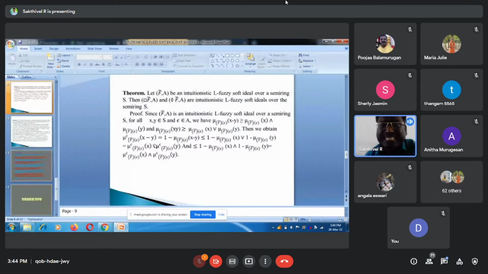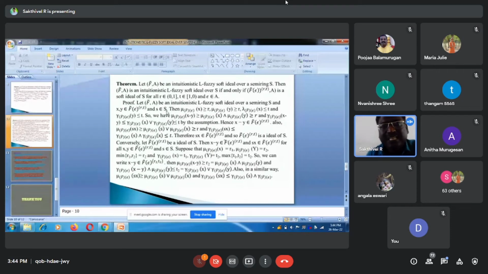Main theorem 1: Let F, A be an indeterminacy hypersoft ideal over a semiring. Then F, A and F, A are indeterminacy hypersoft ideals over a semiring. This is the inequality of membership and non-membership theorems.